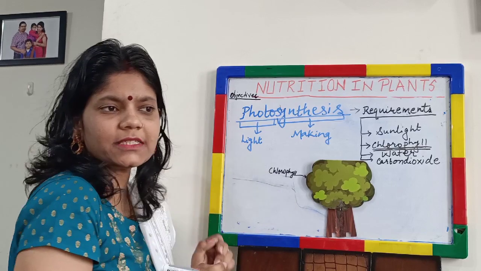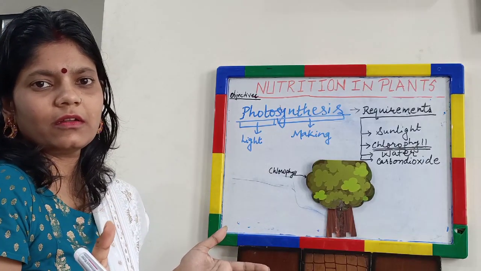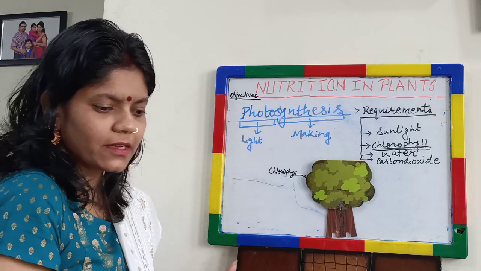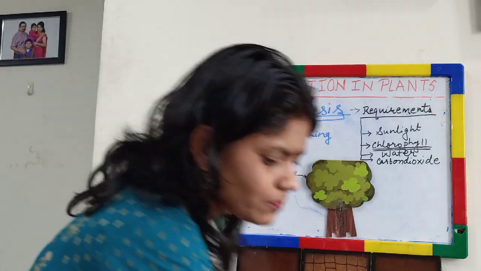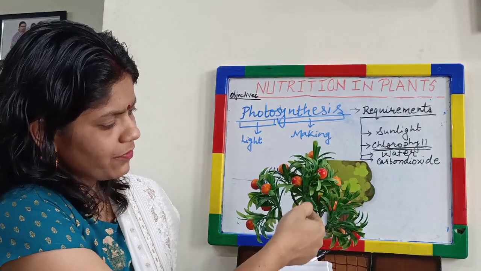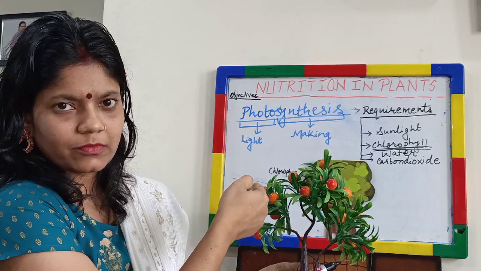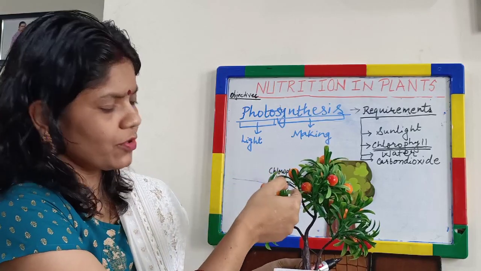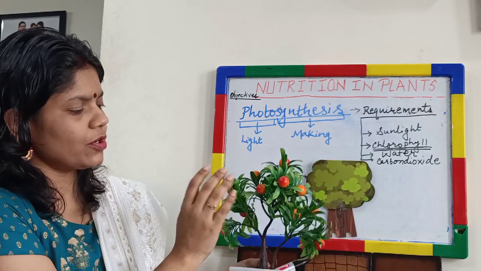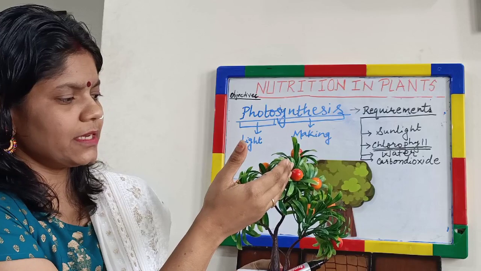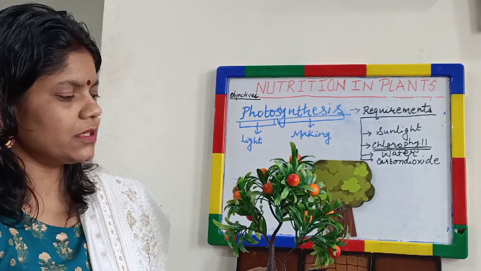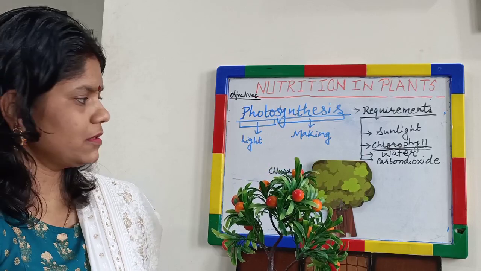Yeah, even stems and branches may have chlorophyll. It is not that stems and branches do not have chlorophyll, but if you see the surface area, if you see any plant or a tree, you may observe the maximum surface area is occupied by leaves. So they have the maximum chlorophyll. And this is one of the features which helps, because by having more surface area, the amount of chlorophyll will also increase and the amount of photosynthesis will also increase.